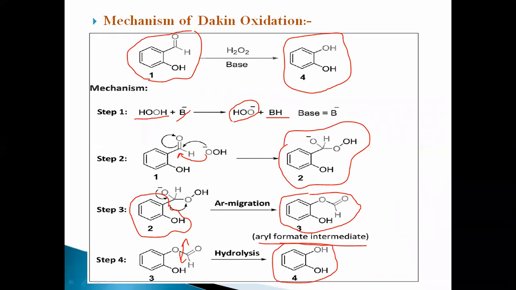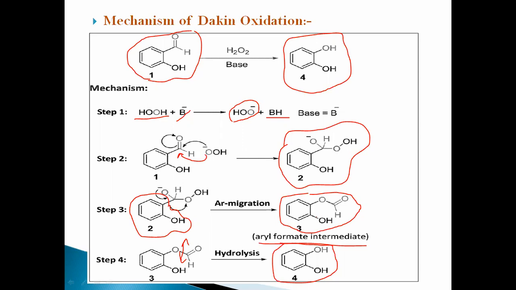In this mechanism, first the base reacts with hydrogen peroxide, forming its ionic form. This ionic form attacks the carbonyl carbon and the negative charge is acquired on the carbonyl oxygen, followed by aryl migration towards the oxygen and formation of aryl formate as an intermediate. This aryl formate undergoes hydrolysis and 1,2-dihydroxybenzene is formed.